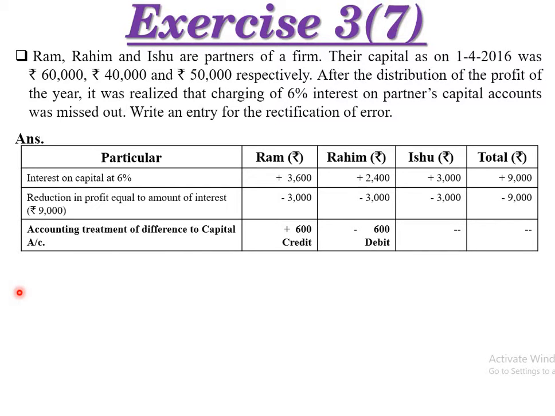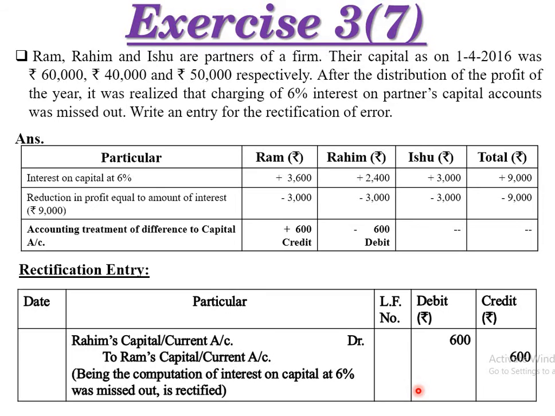So the profit is 3,000, but the interest of 2,400 was not deducted, so 600 rupees will be debited. Here the same amount, 3,000, 3,000, so no entries will be there. One is debited, another is credited. Rectification entry. Here it is.